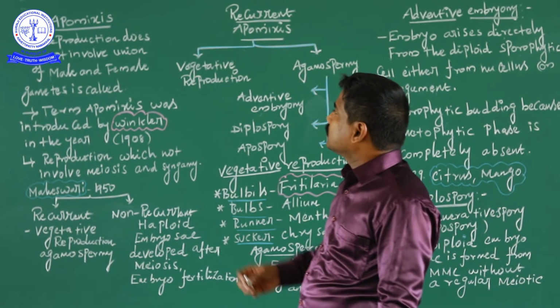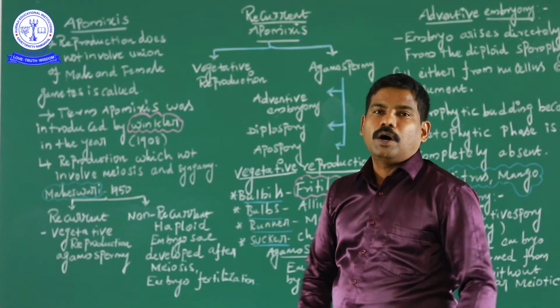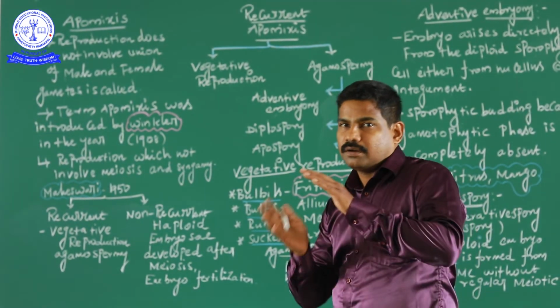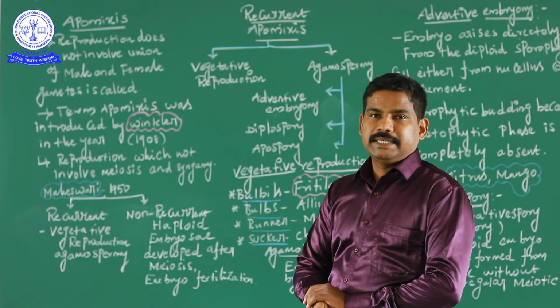Okay, the next topic we will discuss is called apomixis. What is apomixis? It is a process where the gamete is absent or not involved. That is called apomixis.